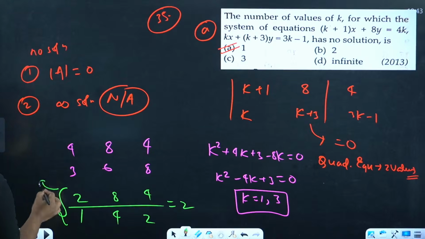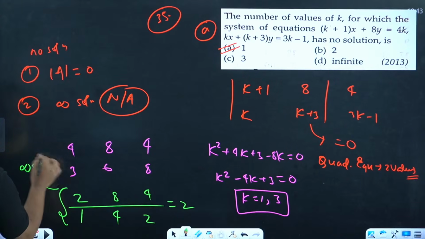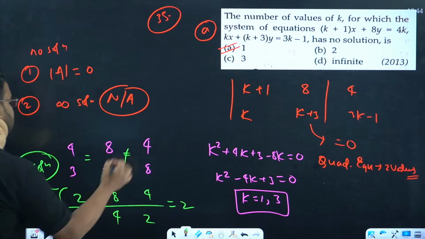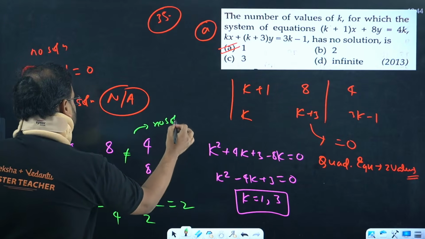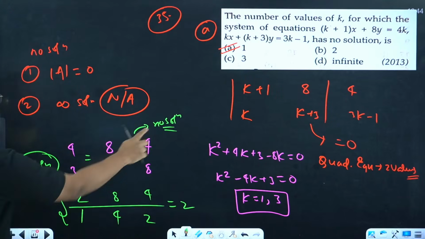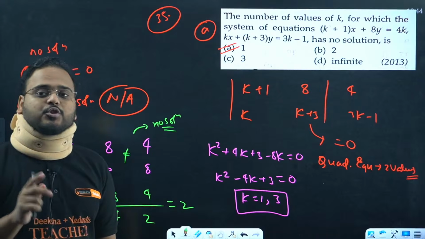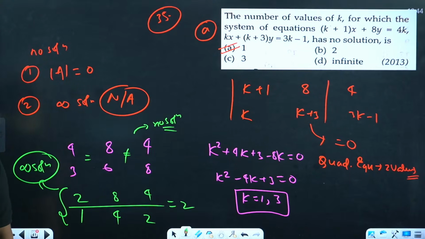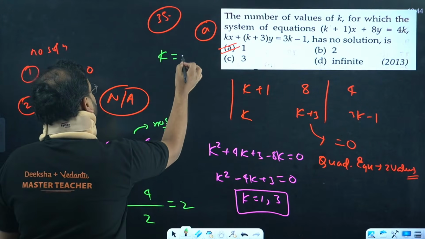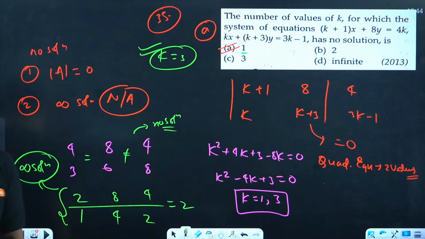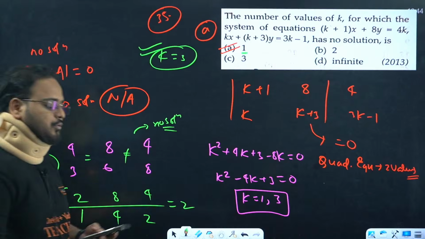This is the case of infinite solution. Over here, please check, this is equal and this is not equal, and this is the case of no solution. So clearly, sir, for the two options that we got for k, one of them is giving me infinite solutions, one of them is giving me no solution. I wanted the answer for the question to be no solution, hence only one option is there, that is k equal to 3. So k equal to 3 is the option which is going to be suitable for us. k equal to 3 will be the only solution, and that is only one. That's why we have option as 1. I hope it makes sense to all of you.